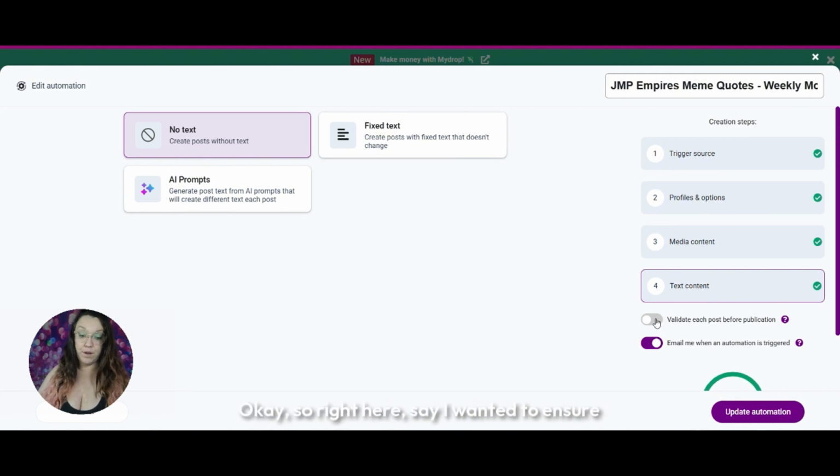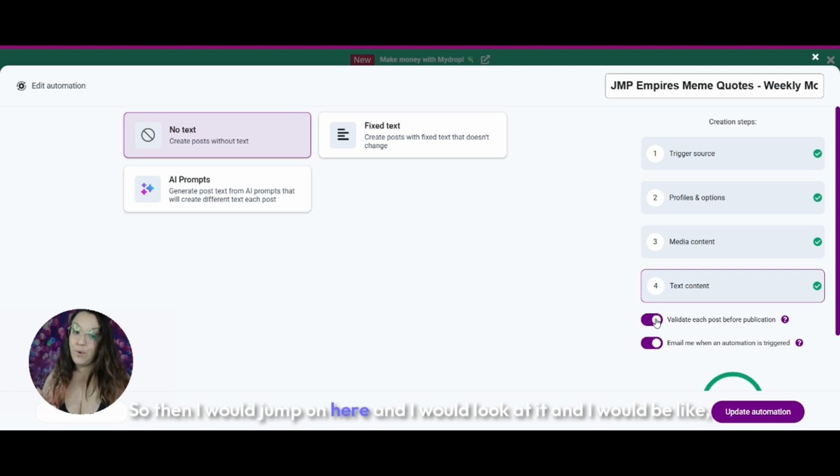Okay, so right here, say I wanted to ensure that I liked the post or that the caption made sense, or if I chose AI images, that I even like the image, right? I would choose validate each post before it publishes. So when this trigger gets set, it's going to create the post, and then I'm going to get an email that your post is waiting for your approval, right?